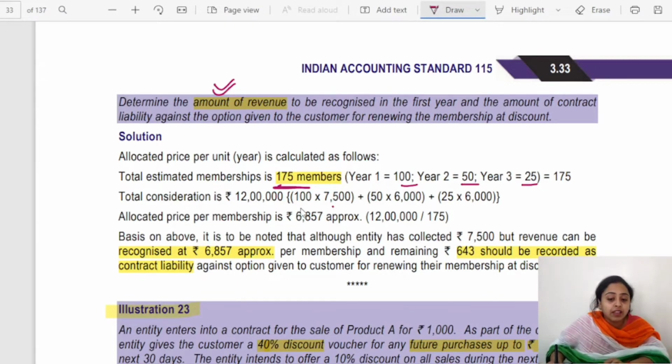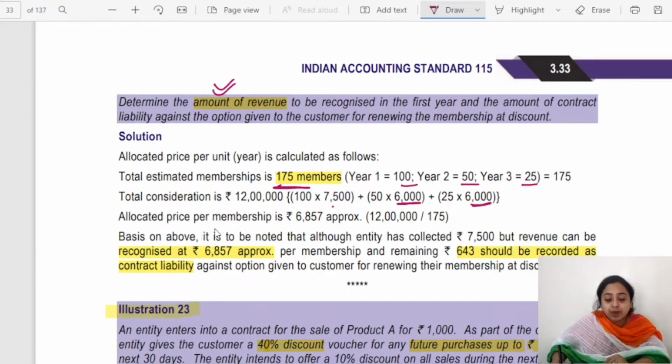7,500 will be for 100 customers. In the next year the charges are 6,000, and in the next year the charges are 6,000. There will be 50 customers and in the next 25 customers. There might be new customers coming up, but the offer is only for the existing ones.